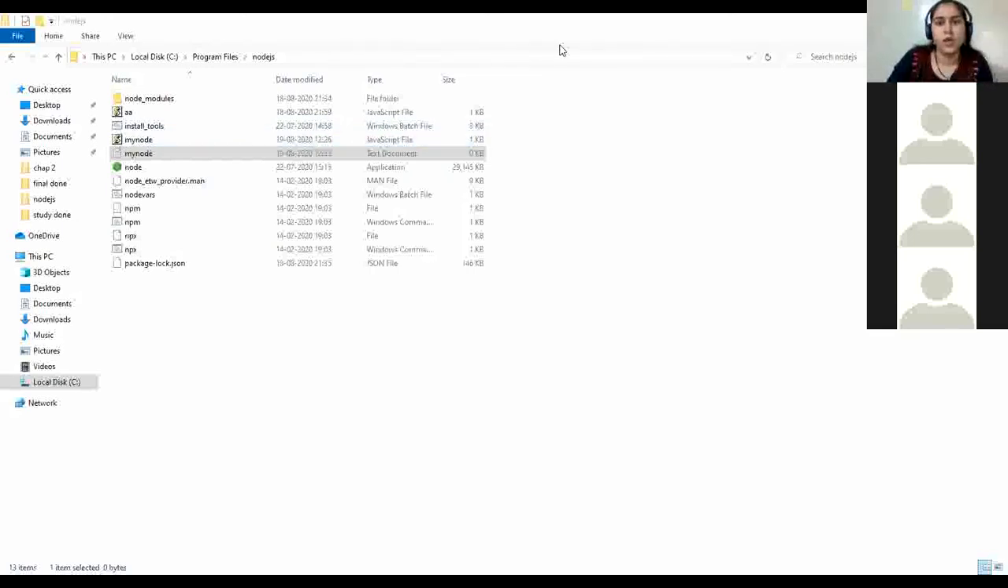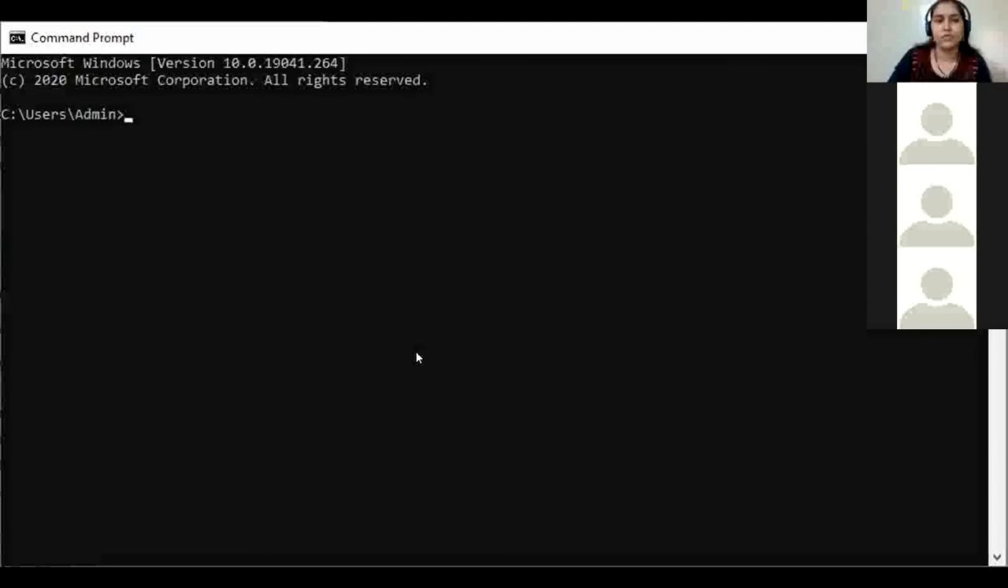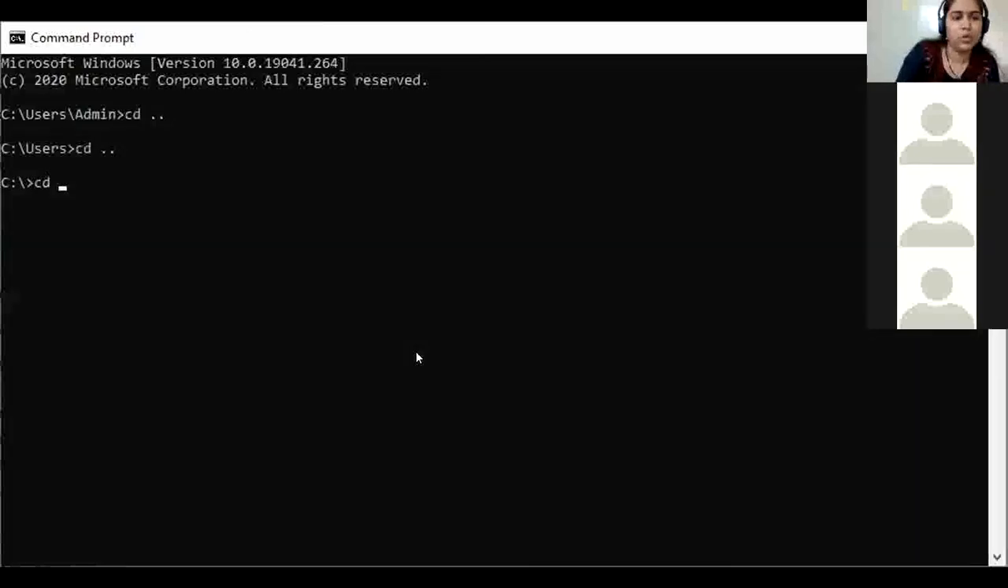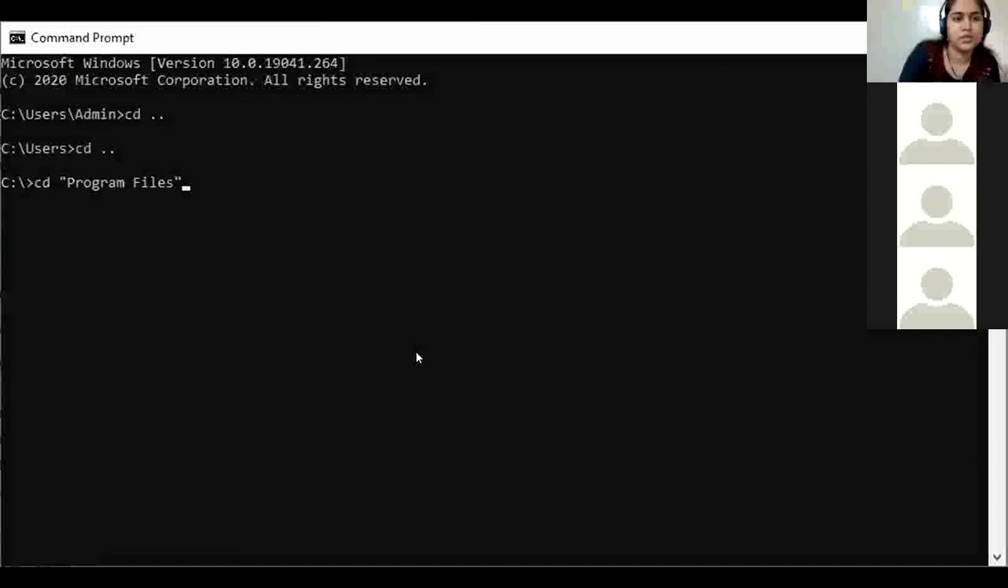Now I'll just run it with the command prompt. How to do so? I have to go to my Node.js folder. So I'll go back with cd .., then I have to go into the directory Program Files. In Program Files, C drive Program Files, I have the Node.js folder. So in that, my node.js file is there.